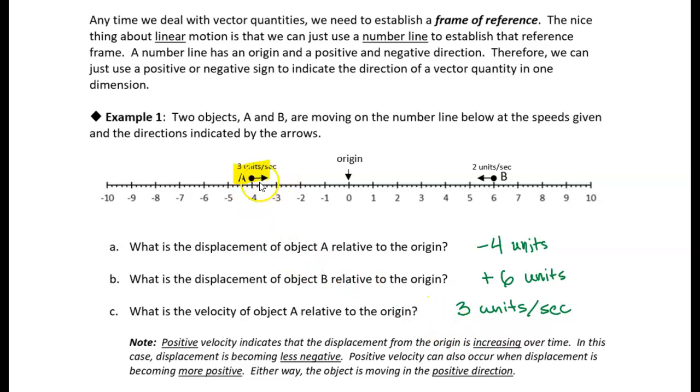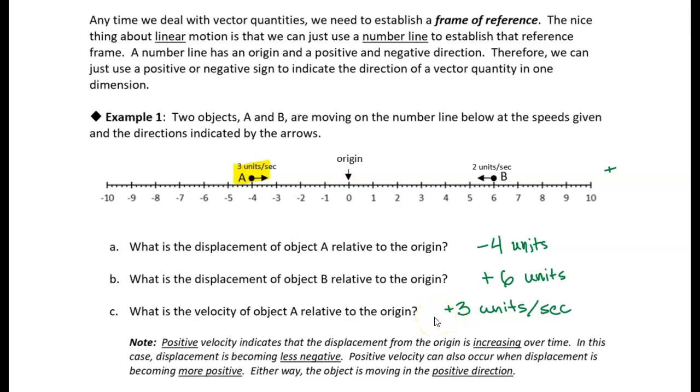And it's moving in the positive direction, toward the positive side of this axis. So its distance from the origin is decreasing, but it's becoming less negative. You could kind of think of it that way. But it's moving in the positive direction.